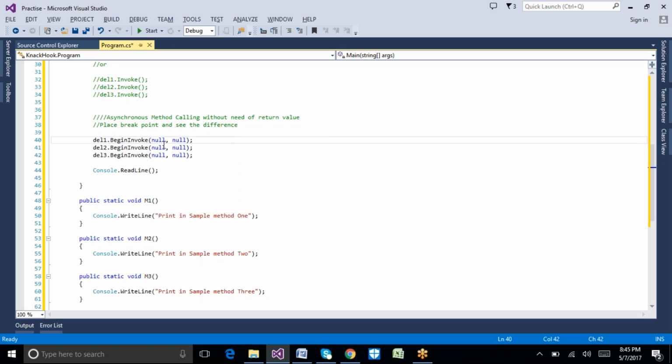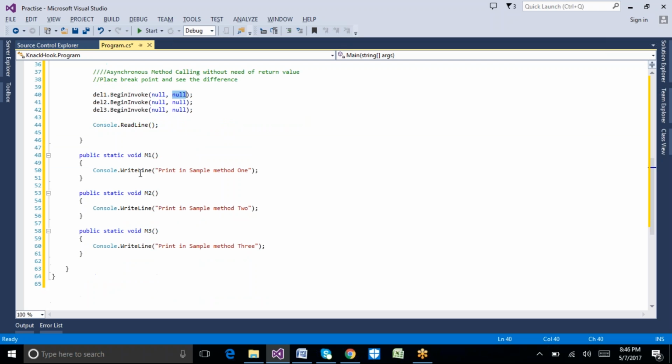For now we are not handling any asynchronous callback, so I'm placing null, and the object we are also going to pass as null. Previously we passed only the arguments the method required, and the other arguments are null. Here delegate 1 dot begin invoke, I am passing the first parameter as null, and the second parameter also as null.